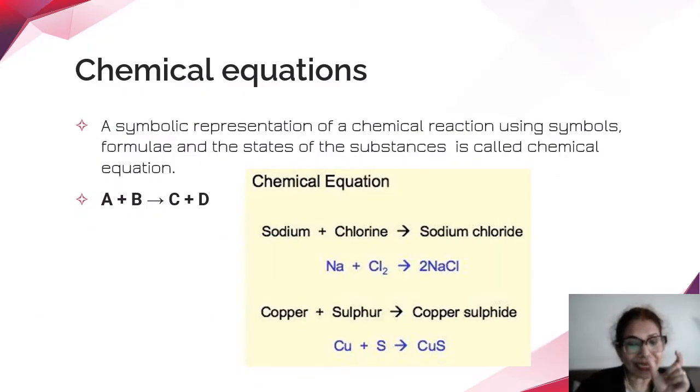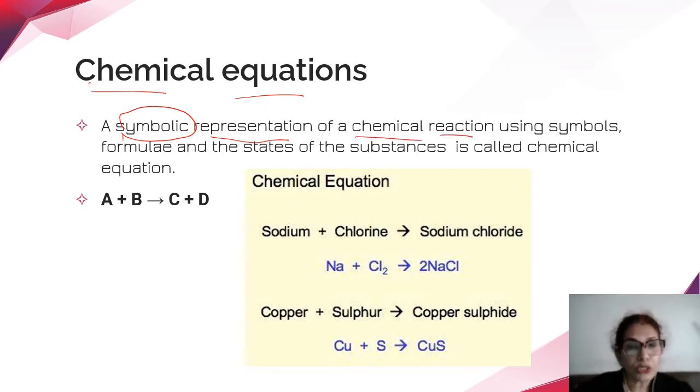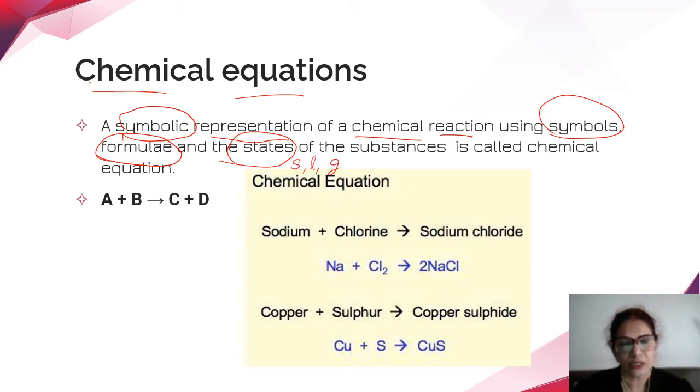Now let us see the second part of the chapter, which is chemical equations. So what is a chemical equation? A chemical equation is a symbolic representation of a chemical reaction, using symbols, formulae and the states of the substances in which they are reacting, whether in a solid state, a liquid state or the gaseous state. This is known as a chemical equation.